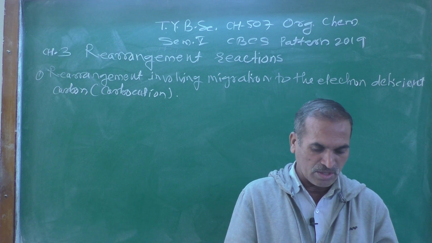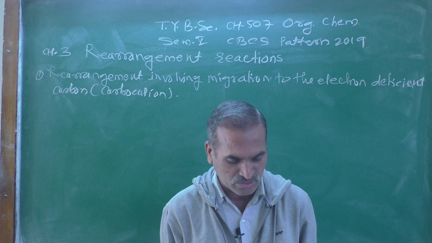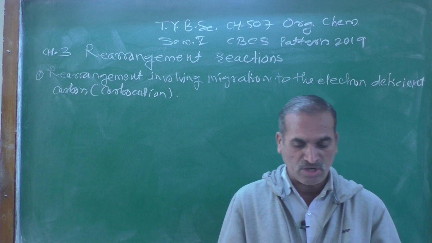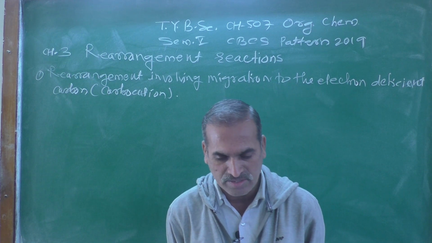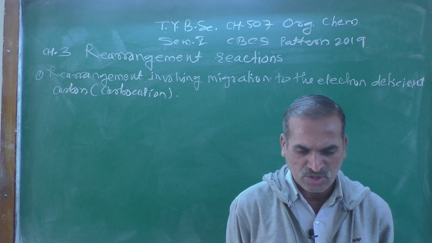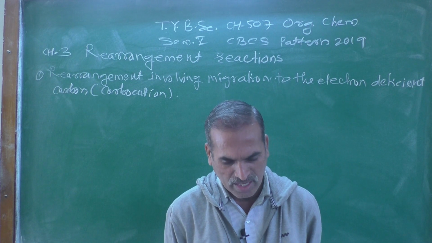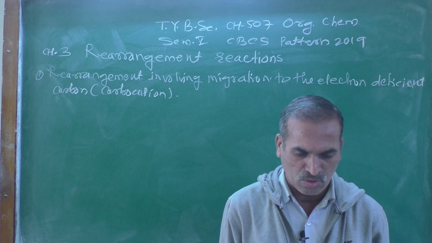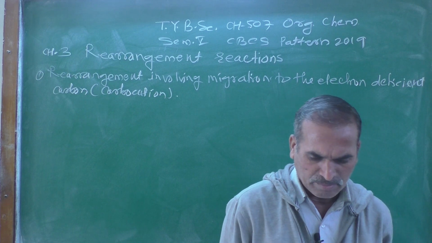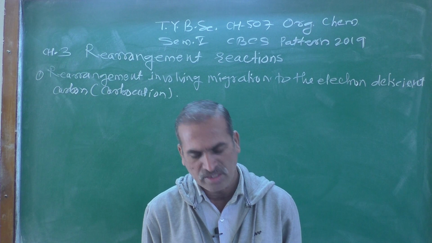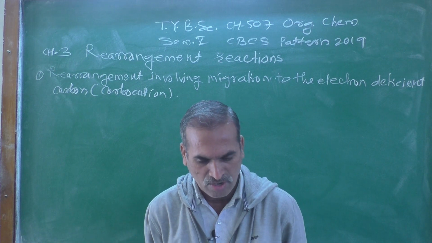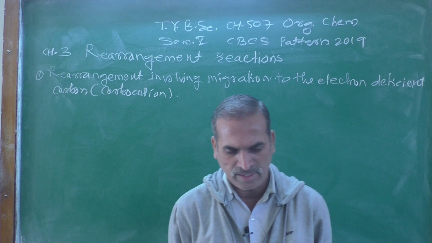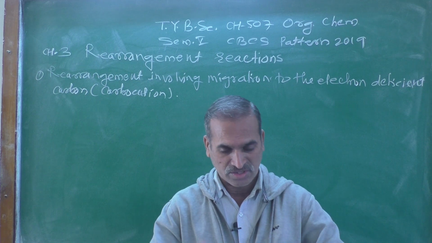Number three, decomposition of diazonium salt formed by diazotization of an amino group with nitrous acid in the presence of hydrochloric acid. The carbocations formed can further undergo basic types of reactions such as elimination of proton, combination with nucleophile, and rearrangement of structures.